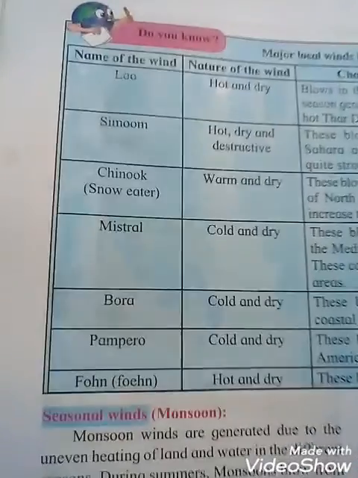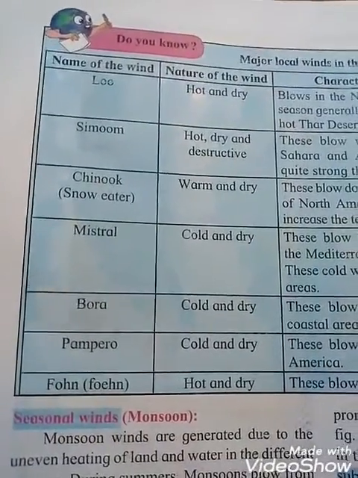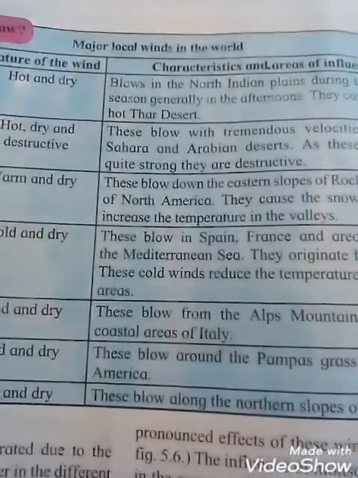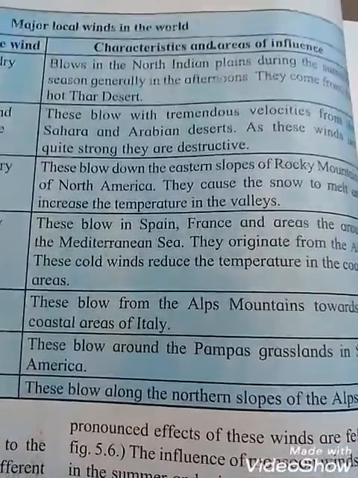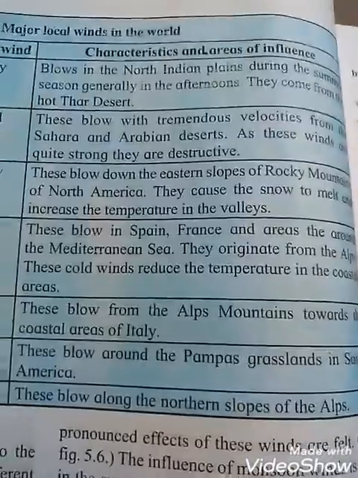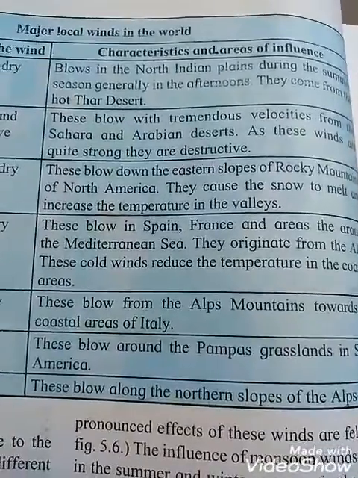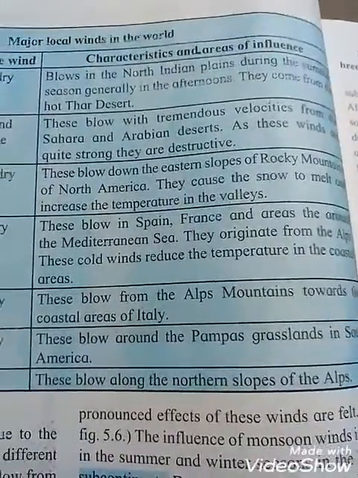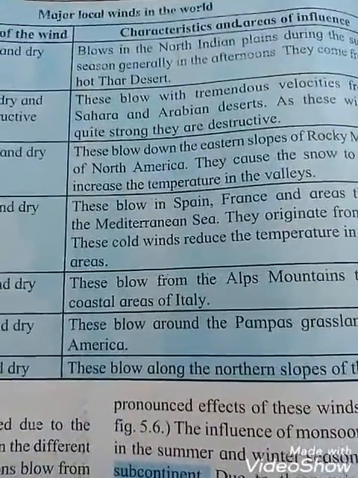Third one is Chinook, which is the snow eater. The nature of the wind is warm and dry. It blows down the eastern slopes of the Rocky Mountains of North America. They cause the snow to melt and increase the temperature in the valley.